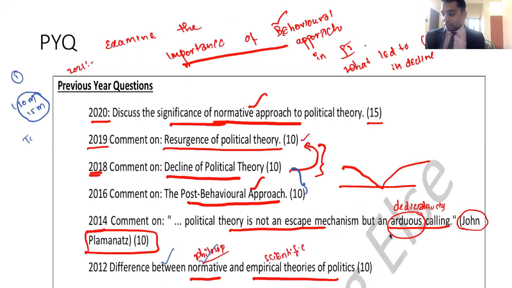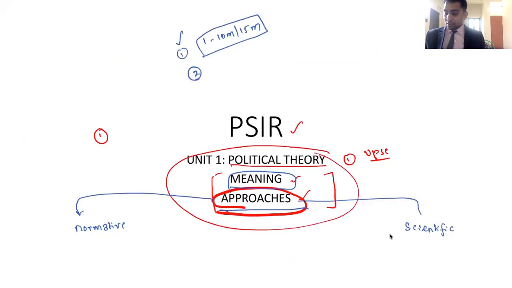First difference is normative and empirical. Empirical means scientific. Right? Now, look at this. In the normative approach and scientific approach, the first thing they asked is: what is the difference between normative and scientific? That one question they asked.